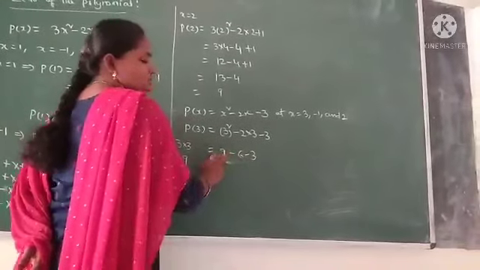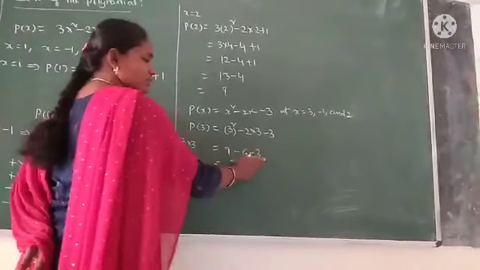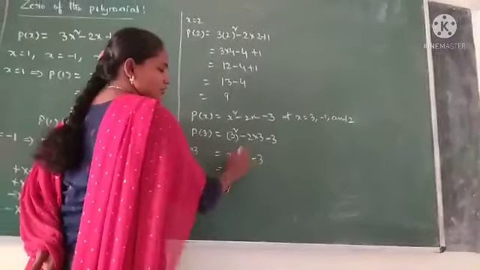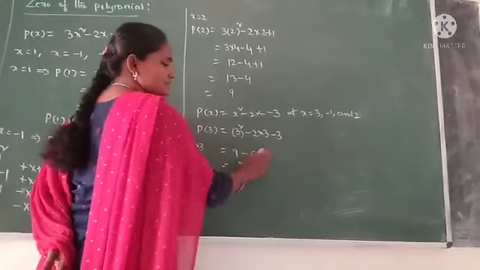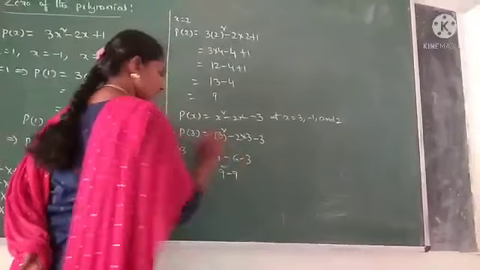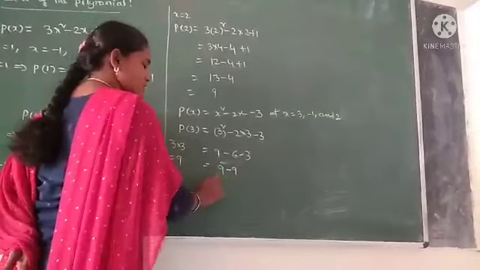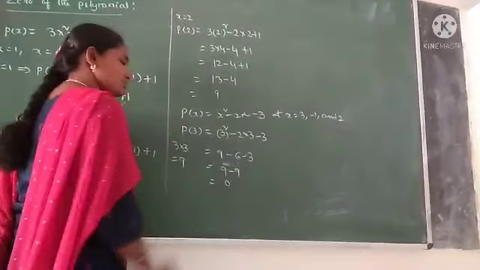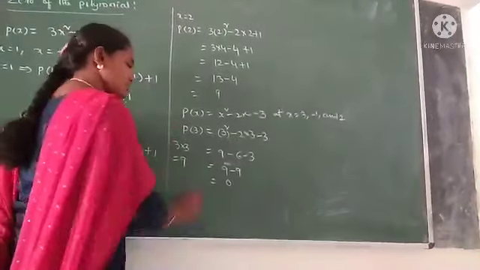We have one positive and two negative numbers. Then we add minus 6 and minus 3. We get minus 9. Therefore, 9 minus 9. What is the value of 9 minus 9? It equals 0. Therefore, P of 3 is equal to 0.